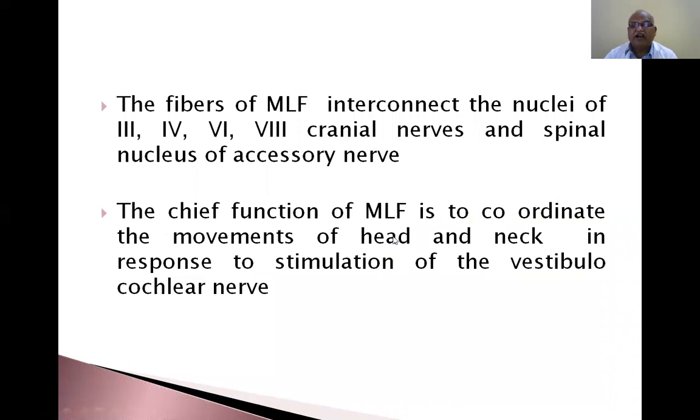The chief function of medial longitudinal fasciculus is to coordinate the movements of head and neck in response to stimulation of the vestibulocochlear nerve. Eighth nerve is the vestibulocochlear nerve. So, cochlear nerve is for hearing, cochlear apparatus; vestibular nerve is for balancing. Two are the vestibulocochlear nerve, eighth nerve.